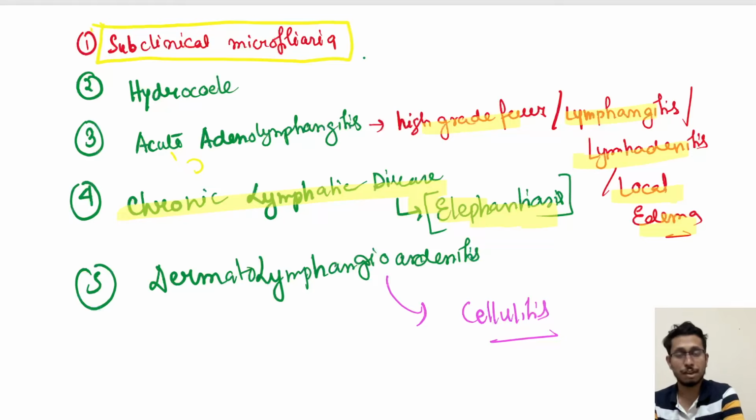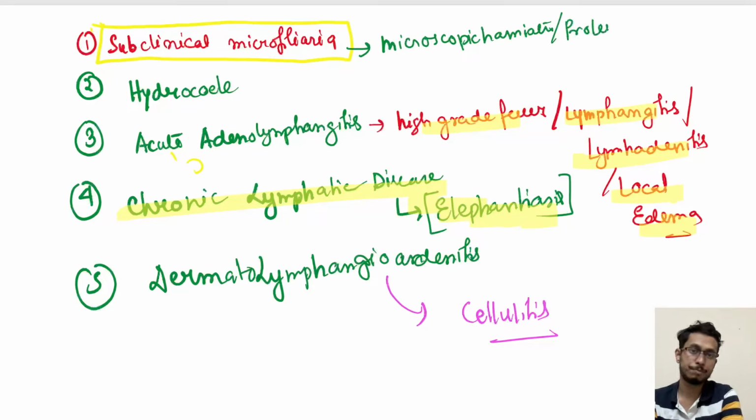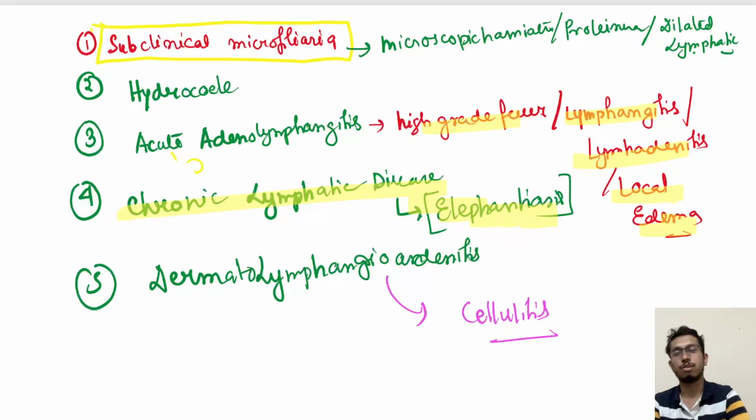Now subclinical microfilaria, how do they present? Subclinical microfilaria presents with microscopic hematuria, proteinuria, and dilated lymphatics, and dilated lymphatics are only seen in ultrasound. Ultrasound of the scrotal vessels, you will find dilated lymphatics. So if a patient from an endemic region has a urine routine examination showing microscopic hematuria as well as proteinuria, you suspect subclinical microfilaria.